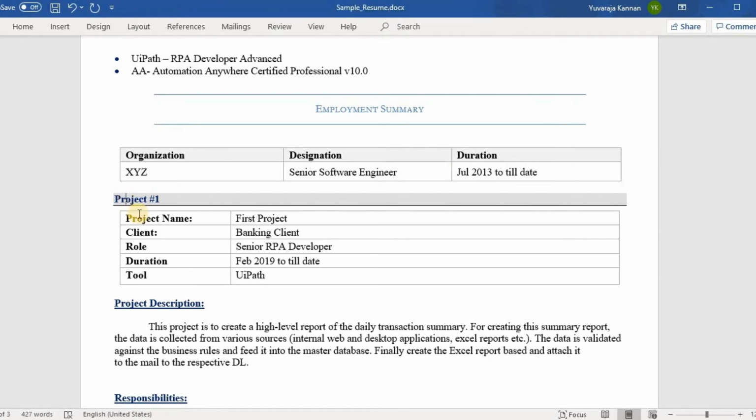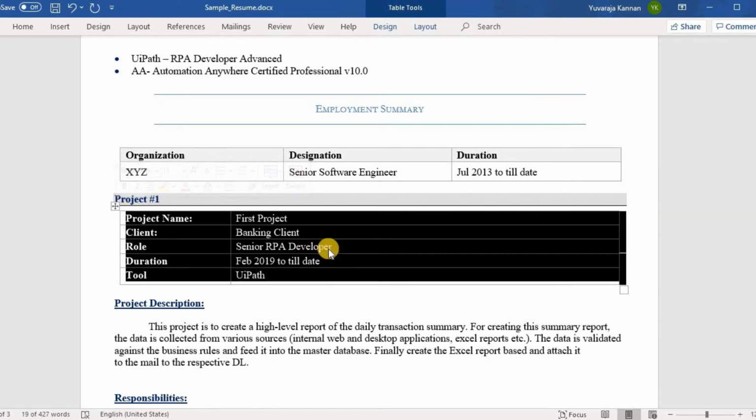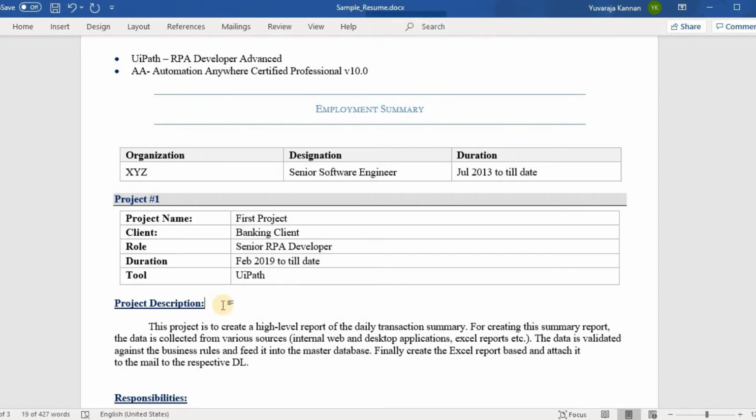If you see, he has mentioned a small table where the project name has been presented and the client name. If you can expose, you can write the client name, or in case you can mention just a banking client. And the role that he has been playing currently is a senior RPA developer, and the duration of this project, and the tool that he has been using, which is UiPath. And once that high level information is completed, we will proceed to write our project description.